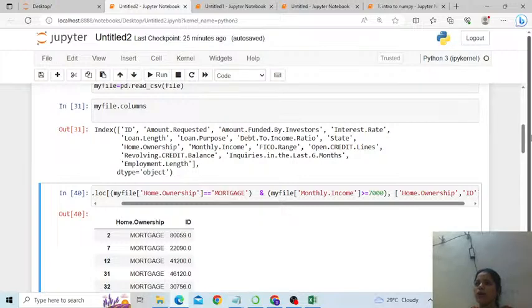Lastly, we saw iloc and loc, that is to subset the data based on some condition. If you want to condition it on the basis of index numbers, then we use iloc. And if you want to condition it on the basis of some column names, then we better prefer to use loc. Alright, fine.